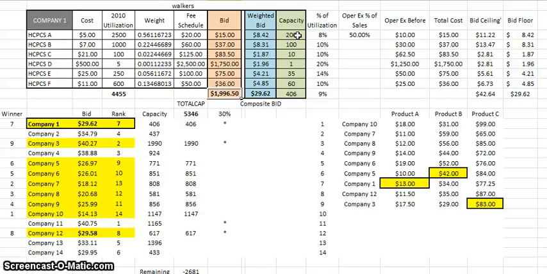So there's a couple rules for that too. Let's say that our current capacity for HCPC code A was 300. Well, if it's 300 and we know that the total utilization is 2,500, we may want to say, hey, let's go for all 2,500.